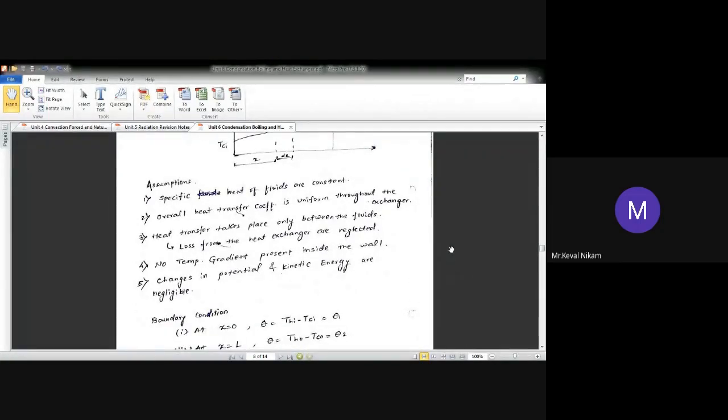Yes, I have told you the loss from the heat exchangers are being neglected. This is the major assumption of this analysis. Fourth one is no temperature gradient present inside the wall. ठीक है, as the thickness is small, you will not find any temperature difference, any temperature gradient inside the wall of the tube. ठीक है, and fifth one is change in the potential energy, kinetic energy are neglected.